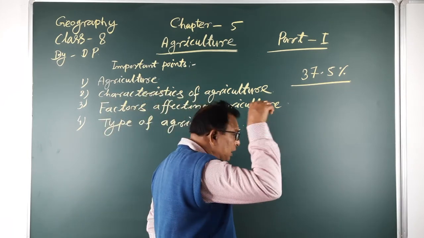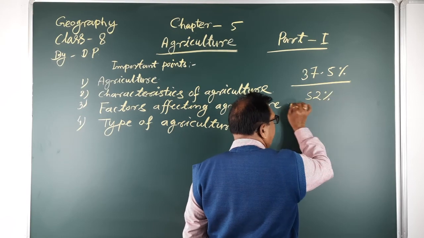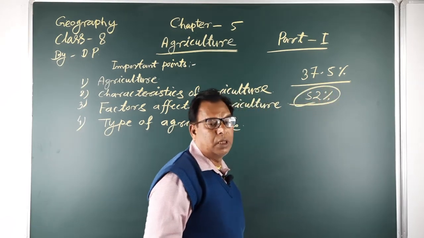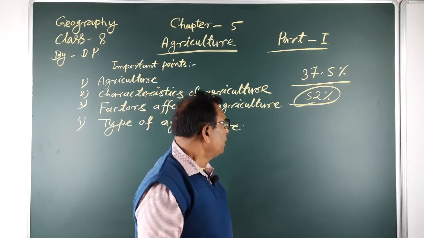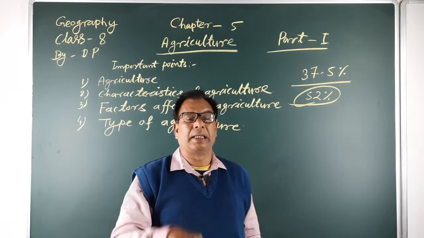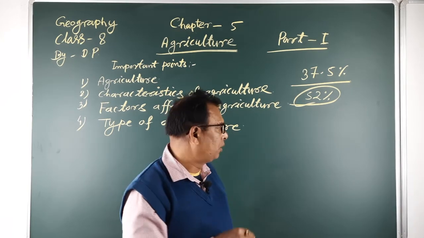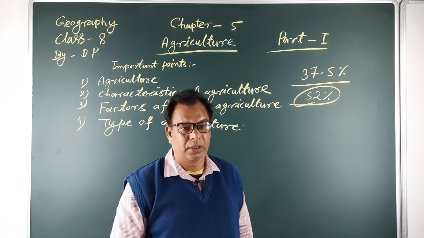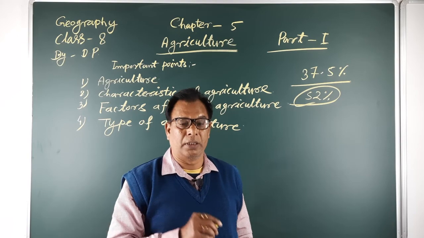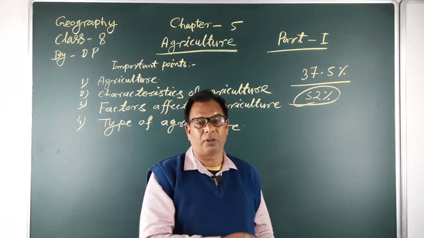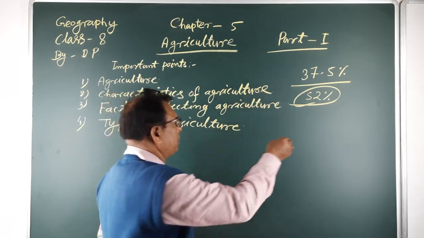But in our country, 52% of people are engaged and involved in agricultural practices. So, the maximum number of people are dependent on agricultural practices. In our country, India, agriculture has great importance.